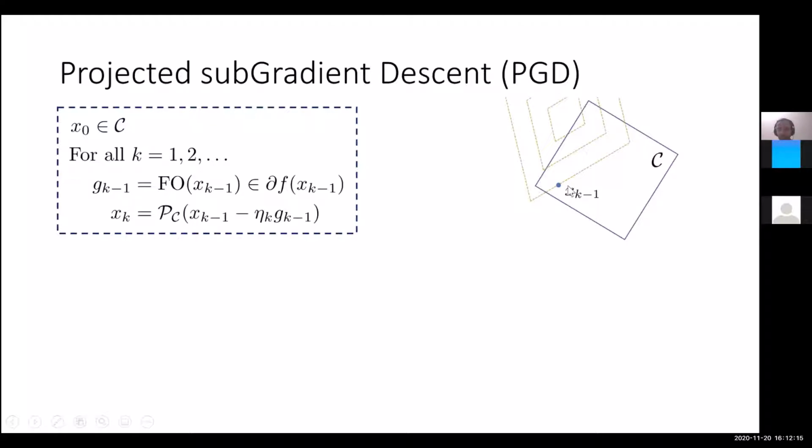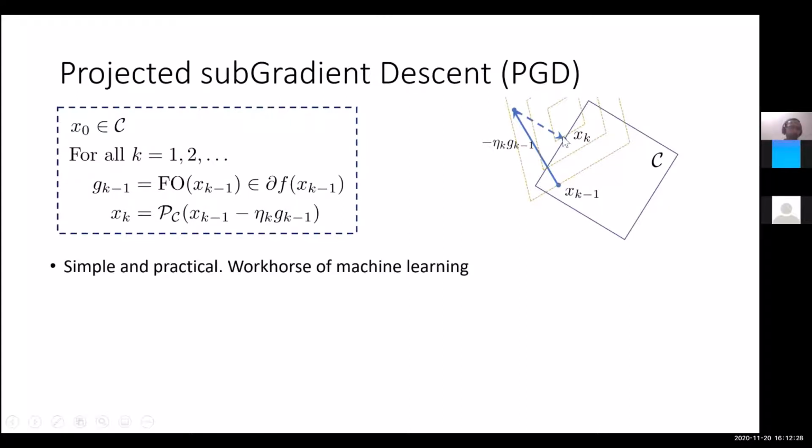So in pictures, we have this picture here. Let's say xk minus 1 is this. Then the gradient and the step size take us to this point here, right? And then we again project it back onto the set, and this is xk, and then we repeat this procedure. So this algorithm, as you can see, is very, very simple and very widely used, especially in a lot of machine learning applications.